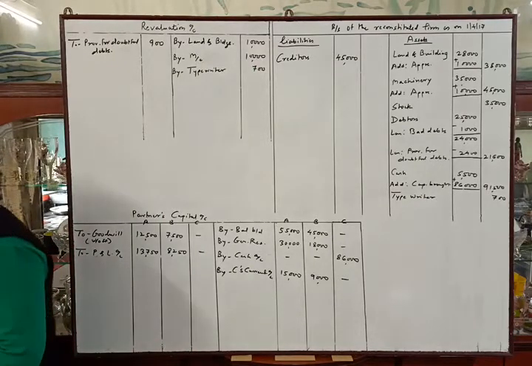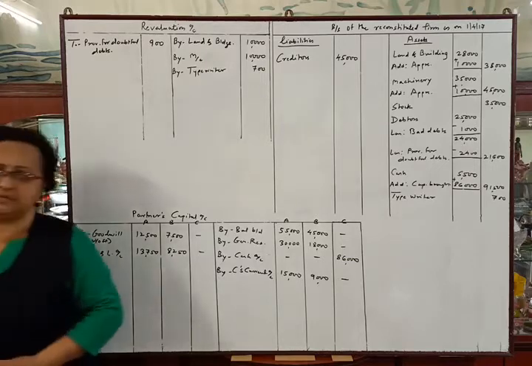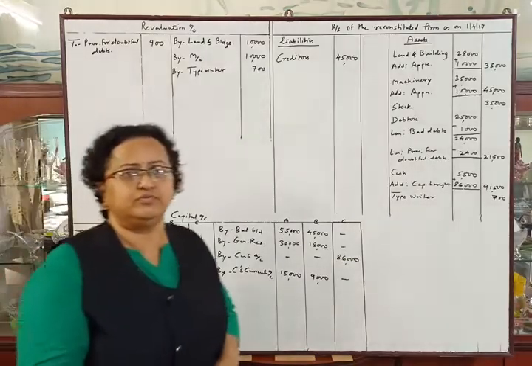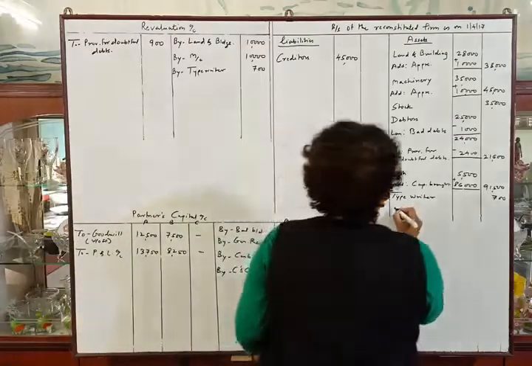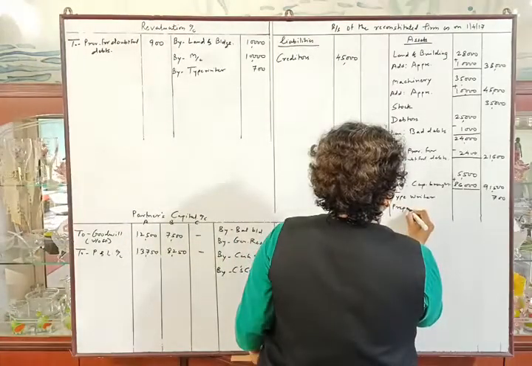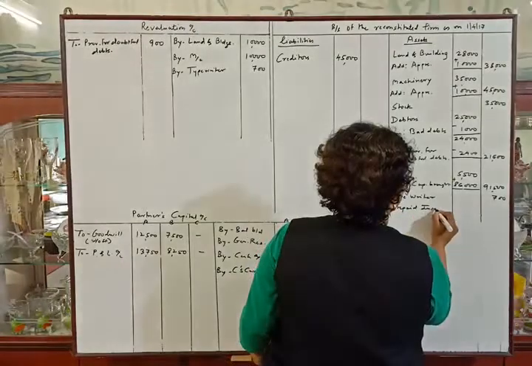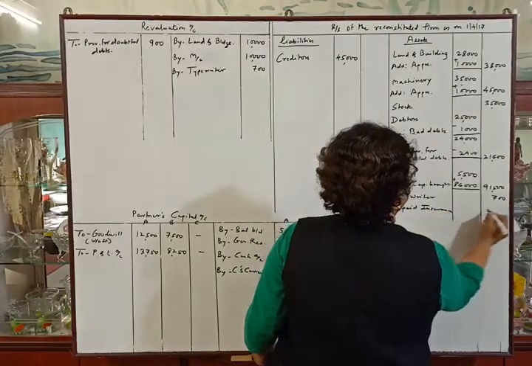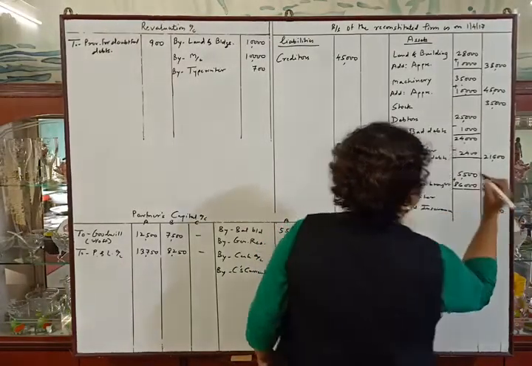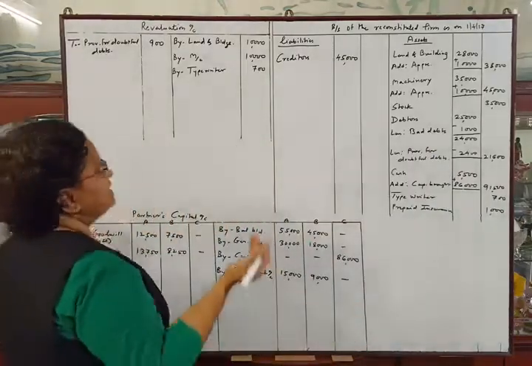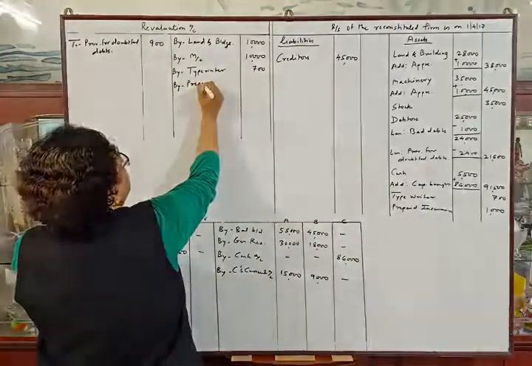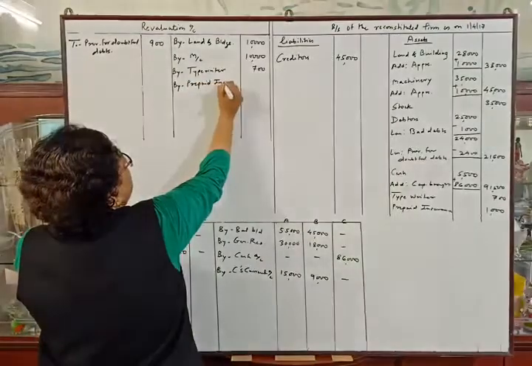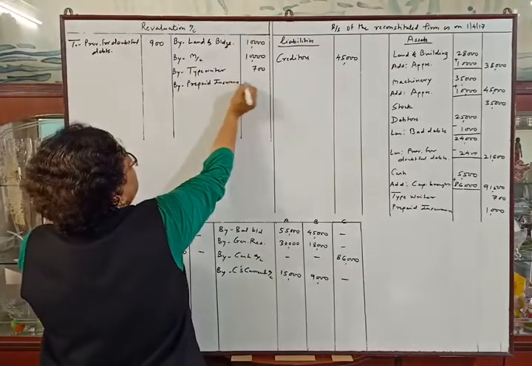Out of total insurance premium paid, rupees 1,000 to be treated as prepaid insurance. So prepaid insurance we have to provide rupees 1,000, which is our asset. So we will write here prepaid insurance. Amount is 1,000, and as assets are increasing, by prepaid insurance 1,000.